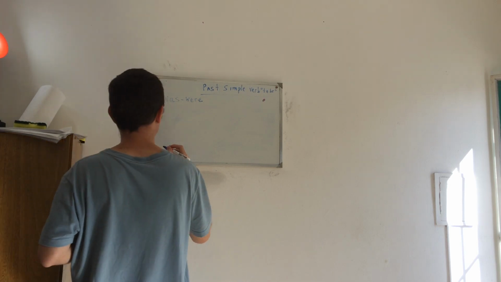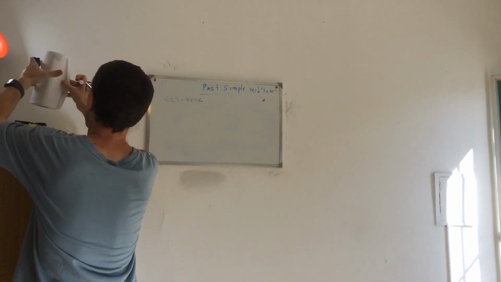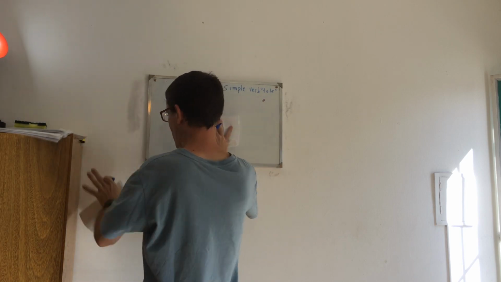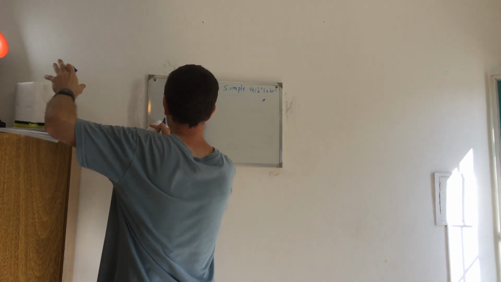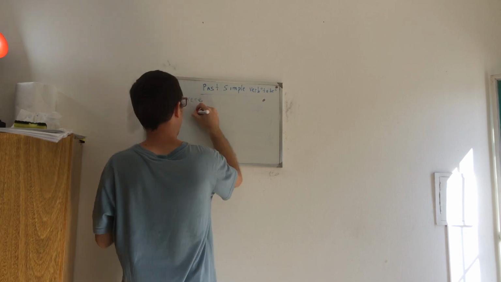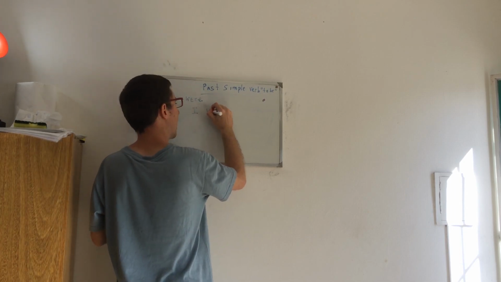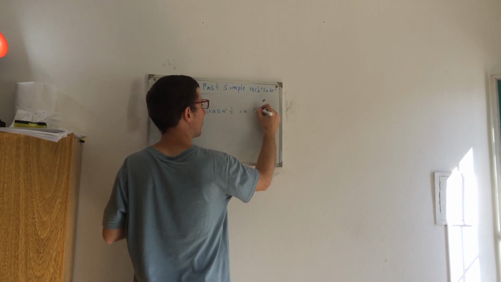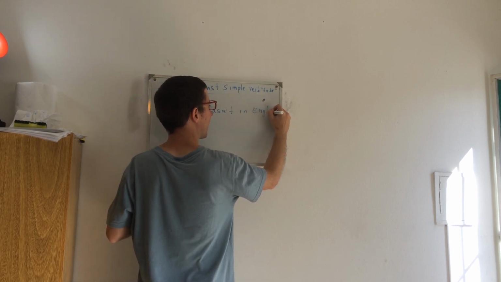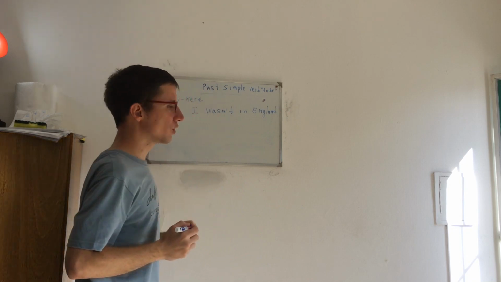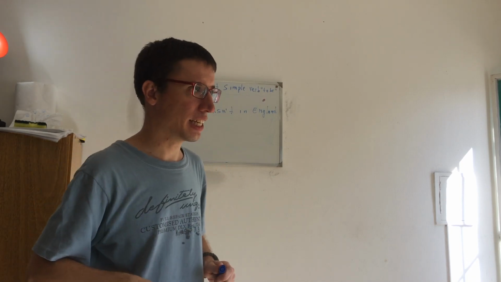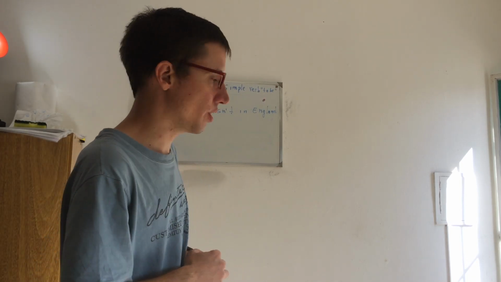So, for example, I wasn't in England. Or you could say, she wasn't an architect. Or you can say, he wasn't a musician.